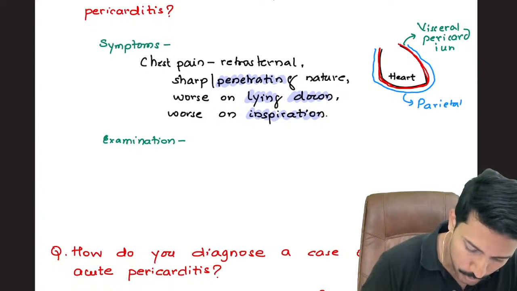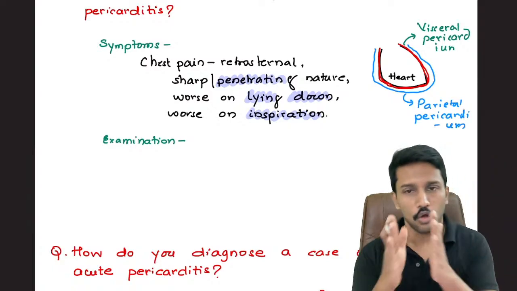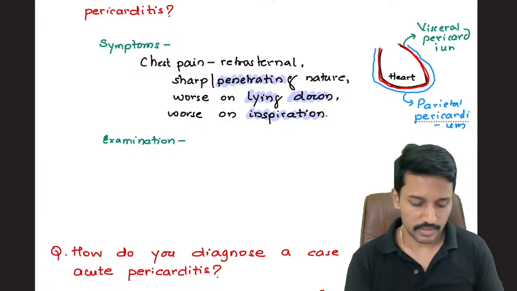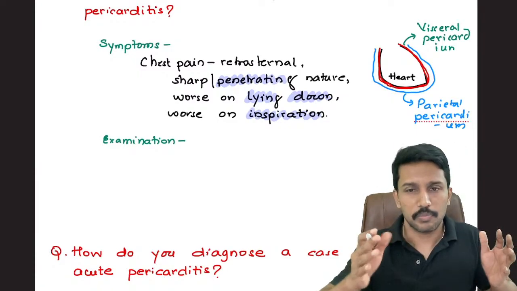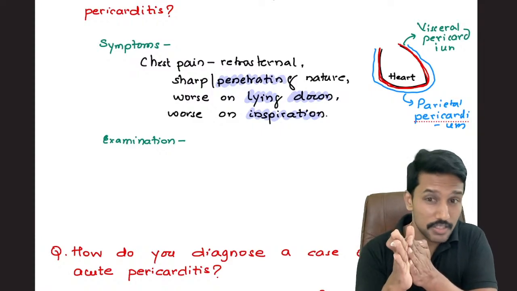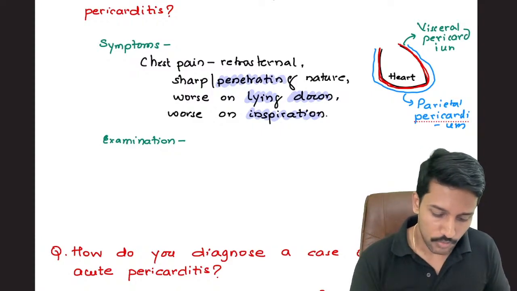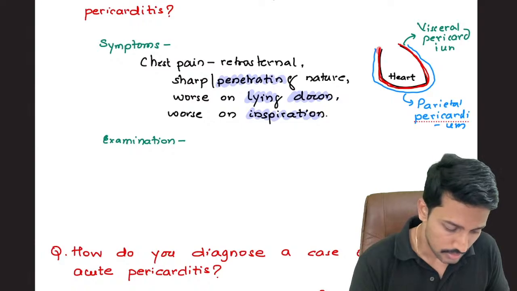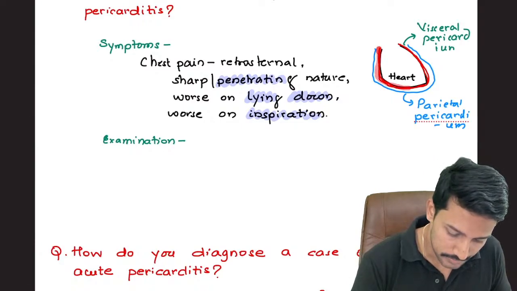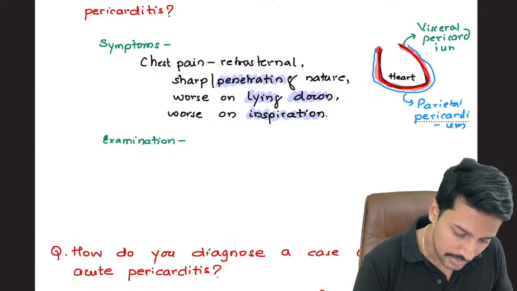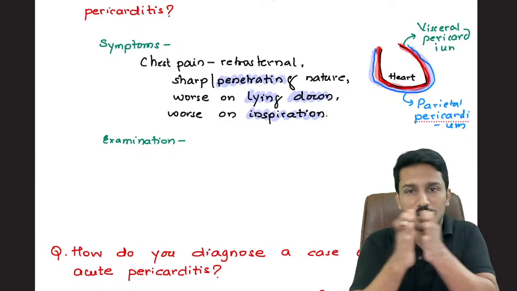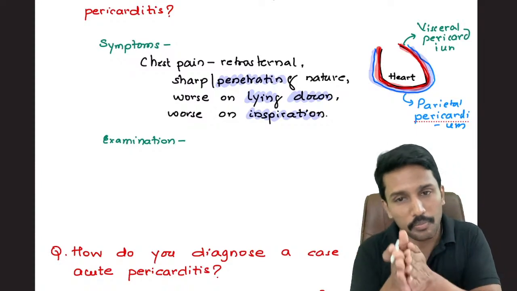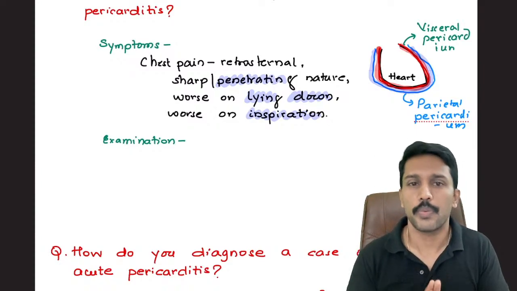Now the pain is produced by the rubbing of the two layers of pericardium. Normally the two layers are decently separated. We will have around 10 to 20 ml of fluid lubricating this space. So even when the heart is expanding, the two layers do not rub against each other vigorously. But now that I have pericarditis, inflammation, what will happen to the thickness of the pericardial layers? The thickness will increase. And once the thickness of the pericardial layers increases, they approximate each other. The two layers come closer to each other, they start rubbing, and that rubbing is producing the pain.